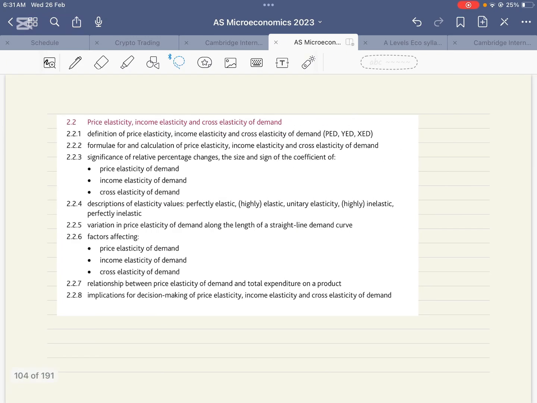Although there are many parts of this topic, we are going to cover up to variation in price elasticity of demand along the length of a straight line demand curve, and everything before that. So let's start with elasticity.